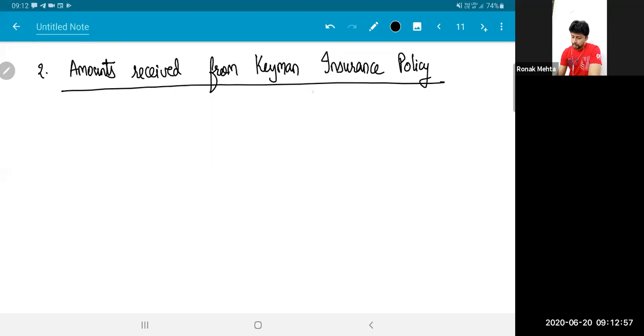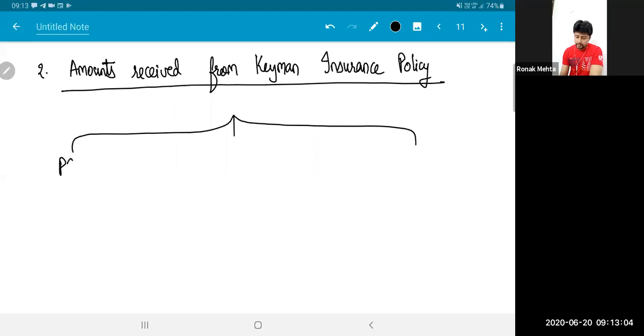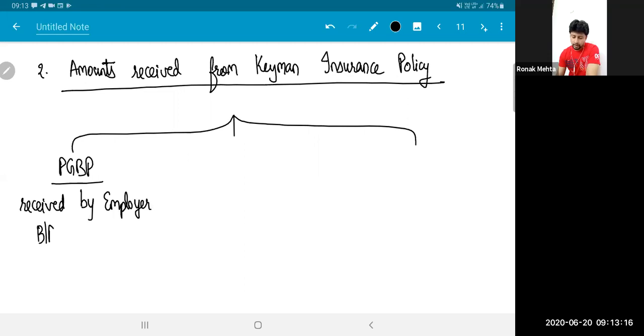So amount received from Keyman insurance policy will be taxed under the head PGBP if it is received by the employer. Obviously, the employer is involved in business or profession activities. So this is what I'm writing. This is my section 28.